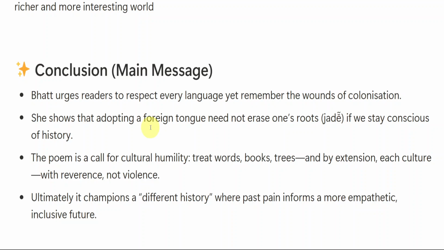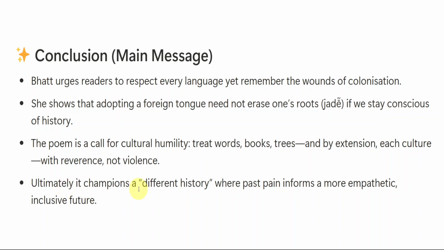As people of India, we have our own culture, our own history. Going to some other country and forgetting about our own roots is wrong. We are from India, right? We have our own culture and our own history. We have to respect others also, but we should not forget our roots. The poem is a call for cultural humility. Treat words, books, trees, and by extension each culture with reverence, not violence. Ultimately, it champions a different history where past pains inform a more empathetic, inclusive future.